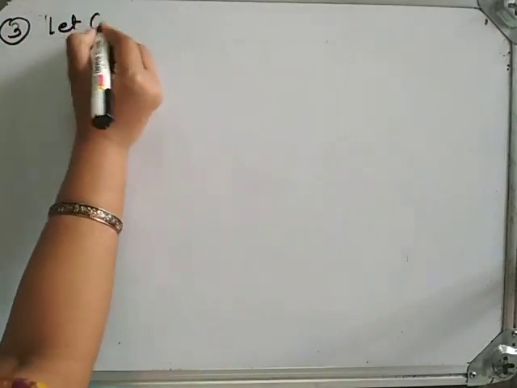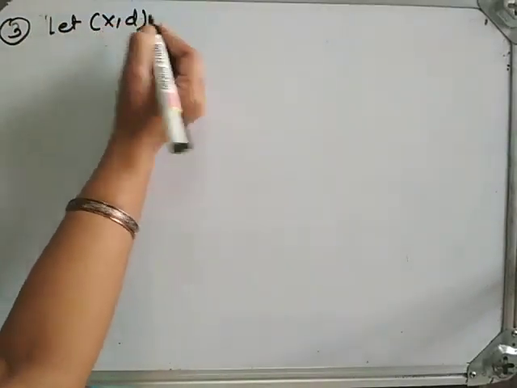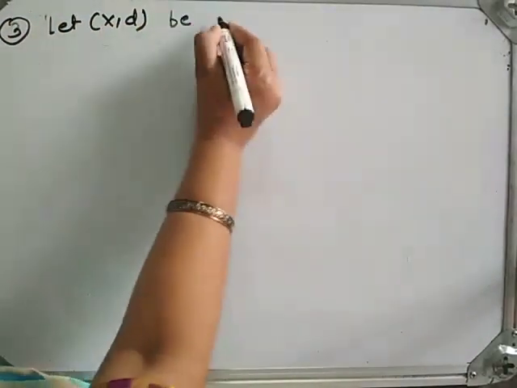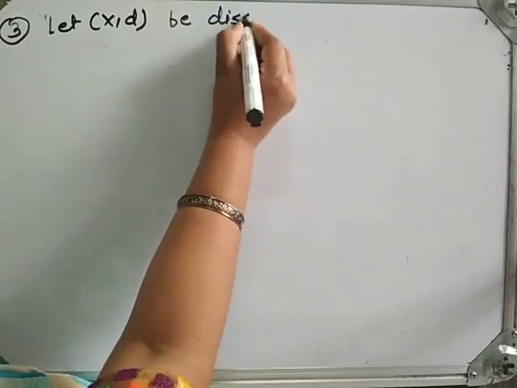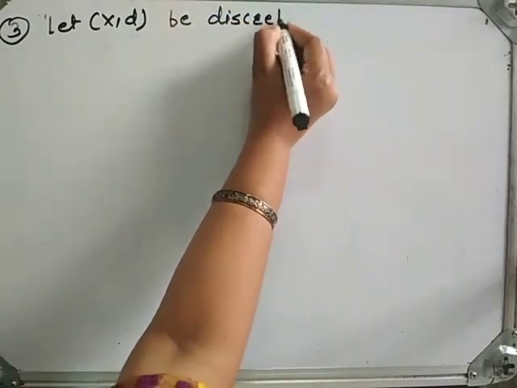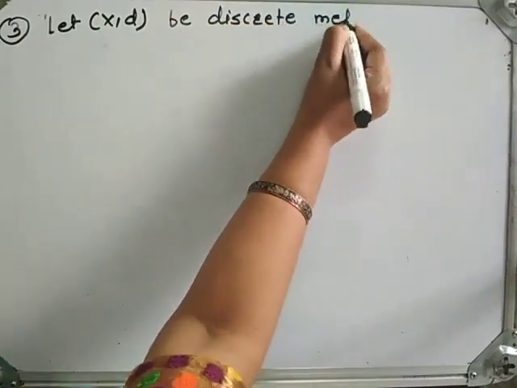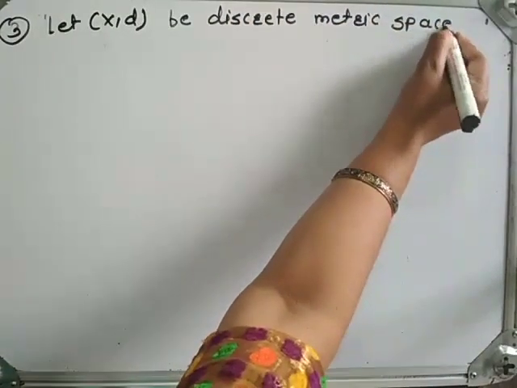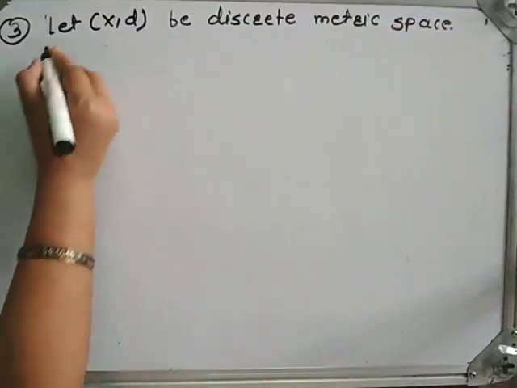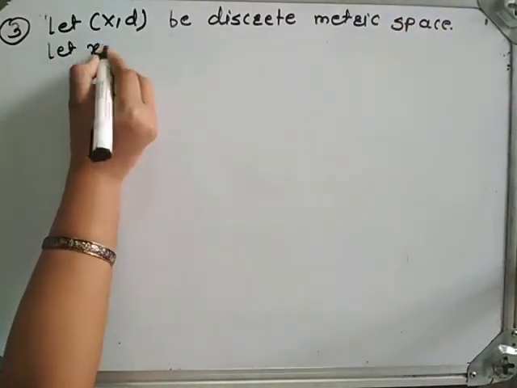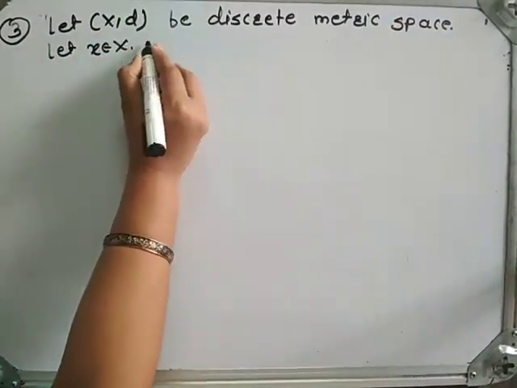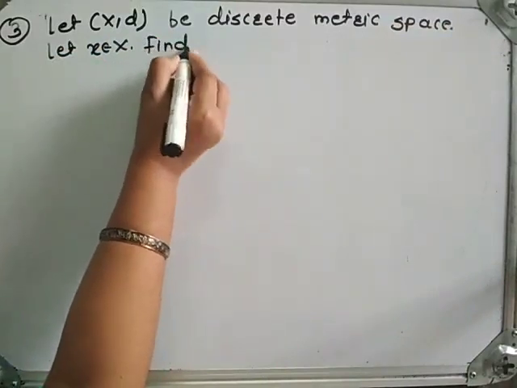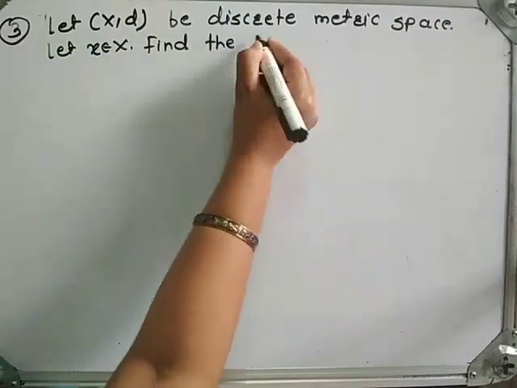Let us see example number 3. Let the ordered pair (X, d) be a discrete metric space. Let x belong to capital X. Find the following.